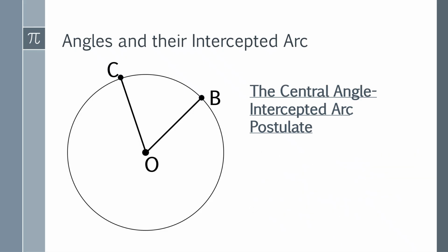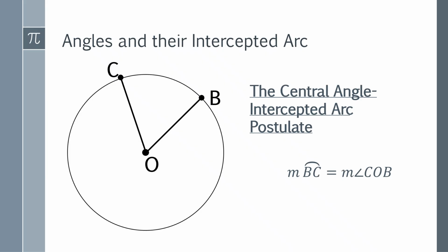And this one has an equation. The equation here is the measure of the arc BC is equal to the measure of the given angle COB.